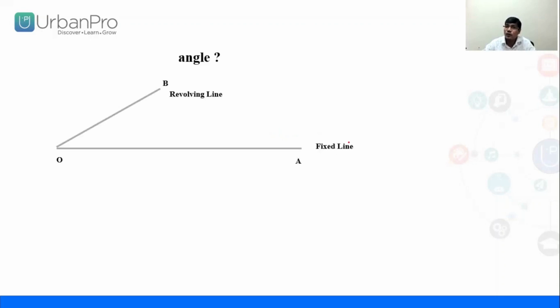One is called the fixed line, which never leaves its place, and the other is called the revolving line. When this revolving line overlaps the fixed line, it is called a 0 degree angle.